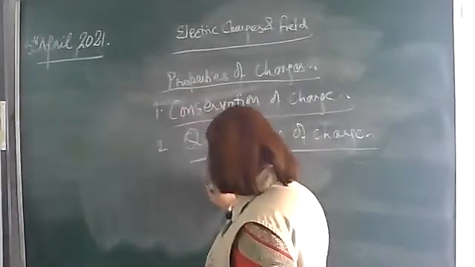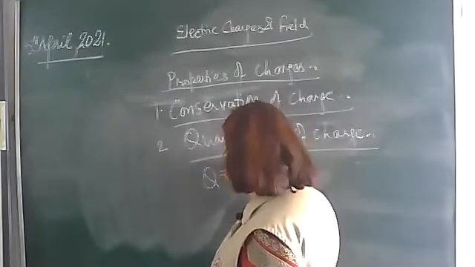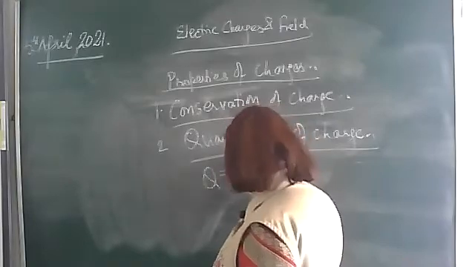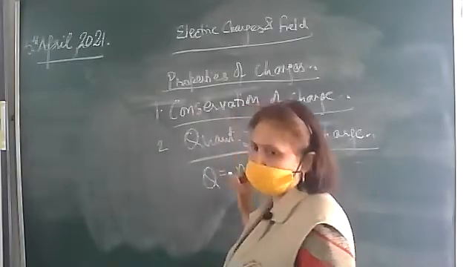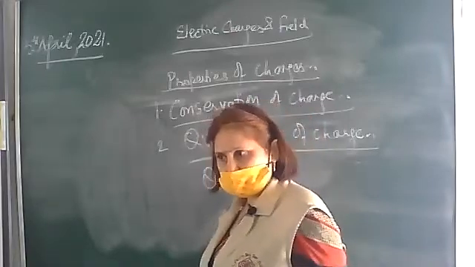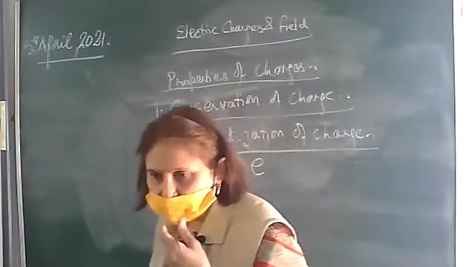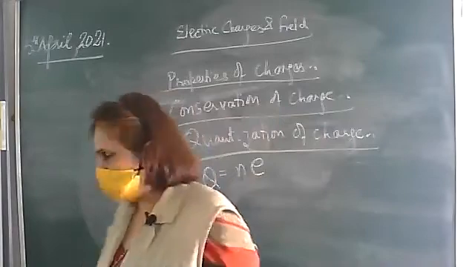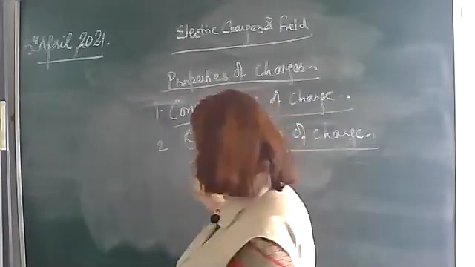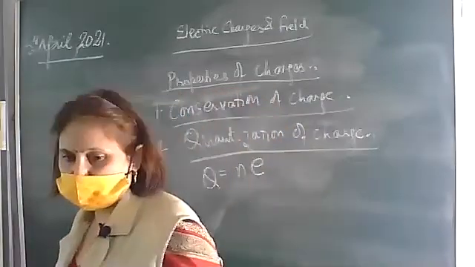The total charge on any body, suppose it is Q, will be equal to an integer multiplied by the basic unit of charge. Now, what is the basic unit of charge? The charge on an electron or the charge on a proton. This we call the basic unit of charge. And how much is it? 1.6 into 10 raised to the power minus 19 coulomb. This property, according to quantum theory, is found out. So the total charge on any body is an integral multiple of the basic unit of charge.